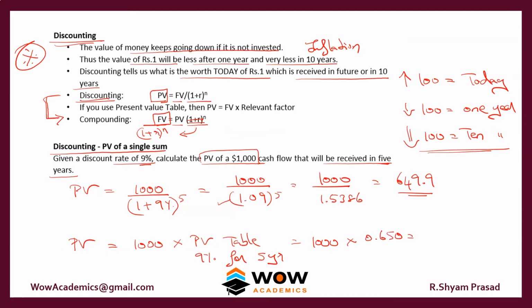0.650 was the number. You should always take 3 numbers after the decimal while using a present value table. That is very important. So look at the number, we got 650. This 650 is the same as what we did earlier, but it takes a much shorter amount of time. So you should be able to do it in two ways: either by looking at the table, or by using the power function in your scientific calculator and quickly getting the number. Ensure that you have understood this, and we'll go to the next problem.